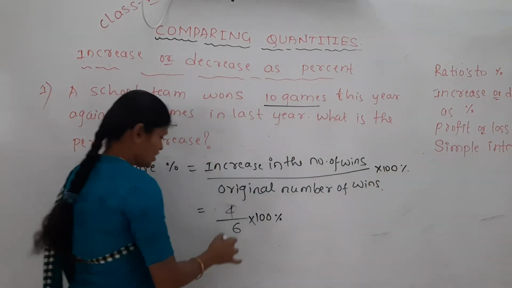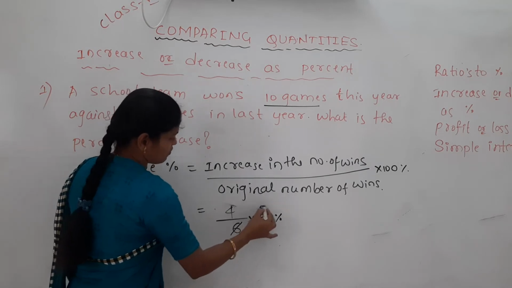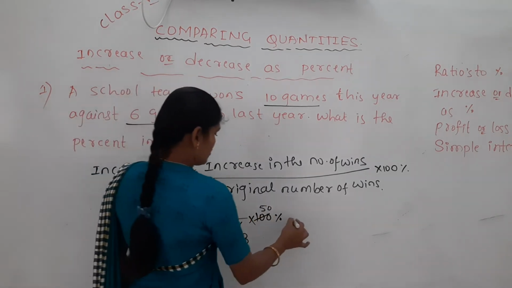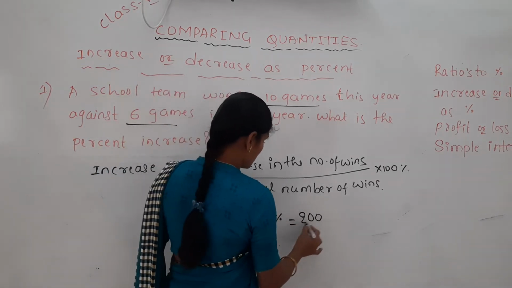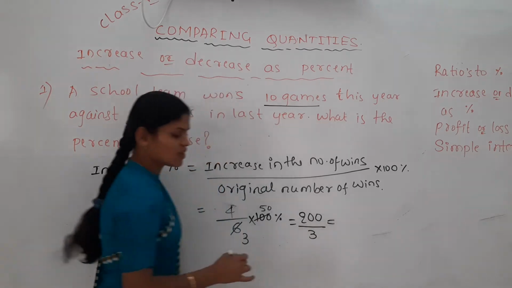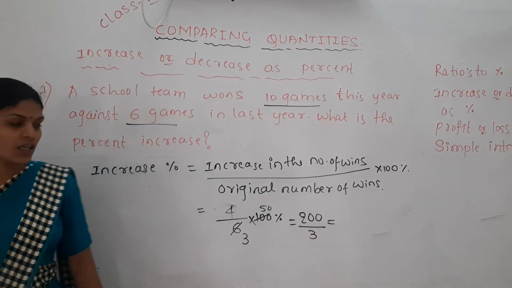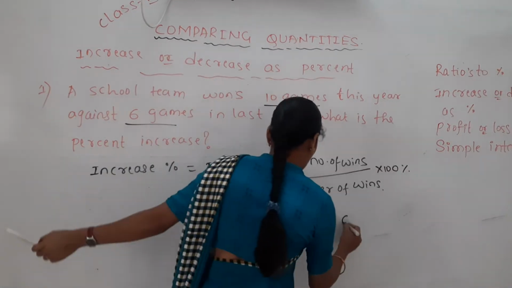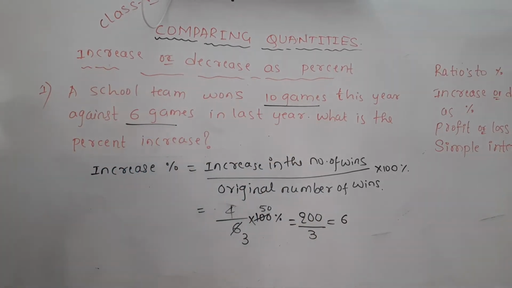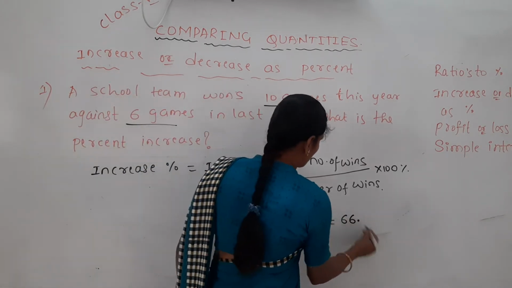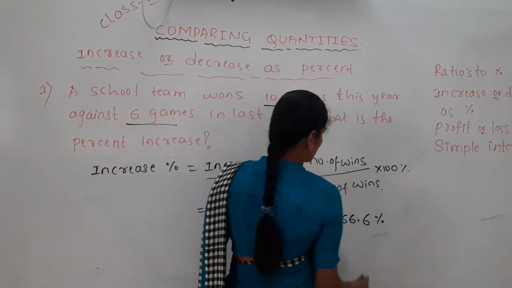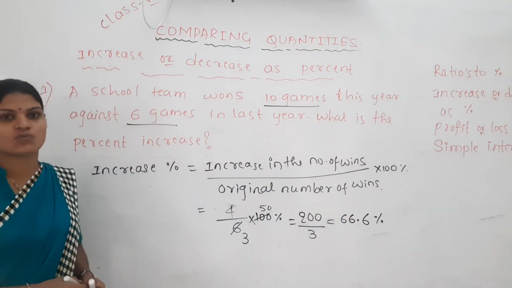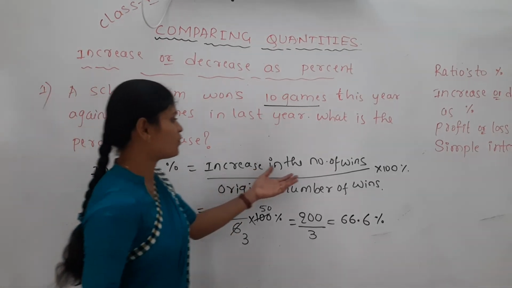4 by 6 into 100 gives 200 divided by 3. Convert this in terms of decimal. 3 sixes are 18, then it becomes 20 again. Again 3 sixes are 18, 2 carry, again it becomes 20. Again 3 sixes are 18. Like this if you convert, what is this percentage? 66.6% of the games they won.